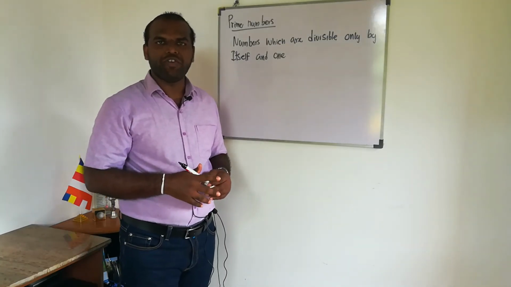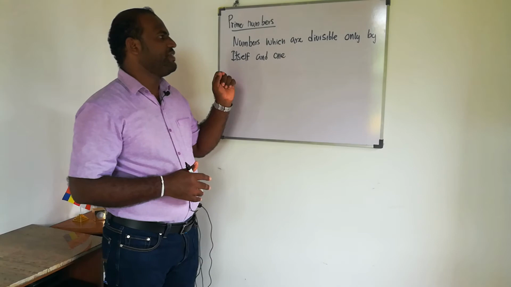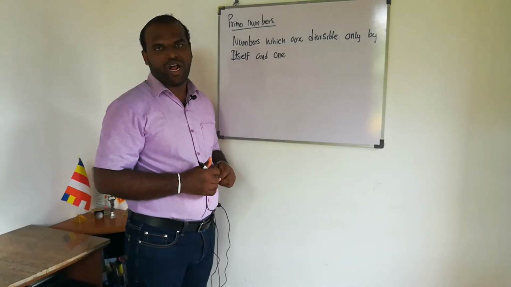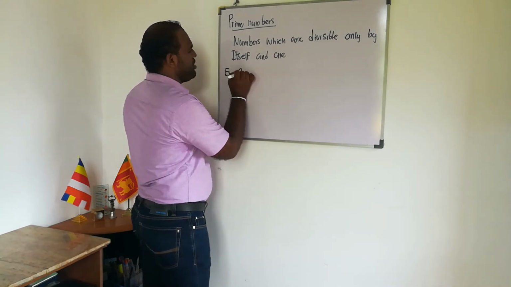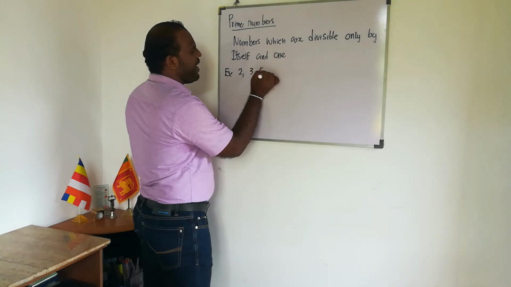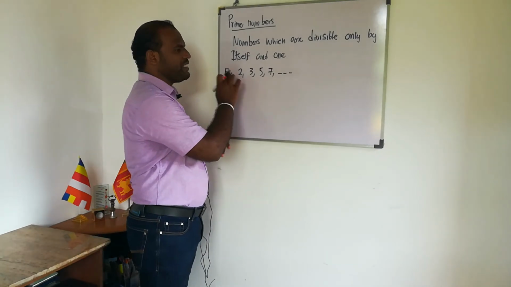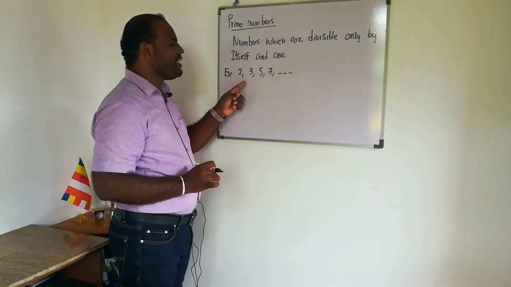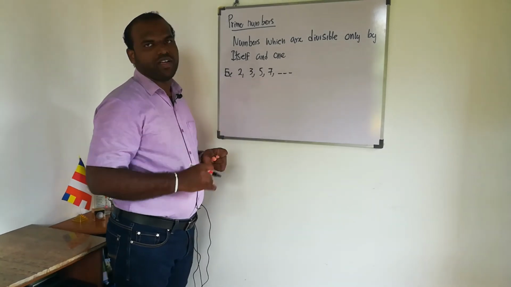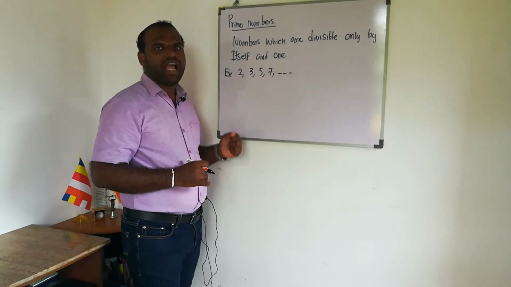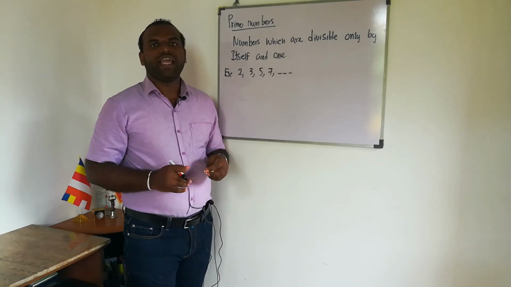Now I'm going to talk about prime numbers. What are prime numbers? Numbers which are divisible only by itself and 1. Let me give you a few examples. 2, 3, 5, 7. These are examples of prime numbers. 2 is divisible by 2 and 1. 3 is divisible by 3 and 1. 5 is divisible by 5 and 1. 7 is divisible by 7 and 1. So prime numbers are numbers divisible by only itself and 1.